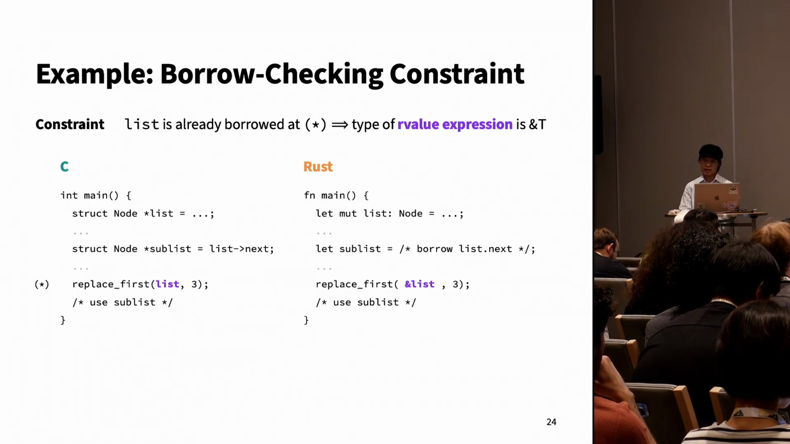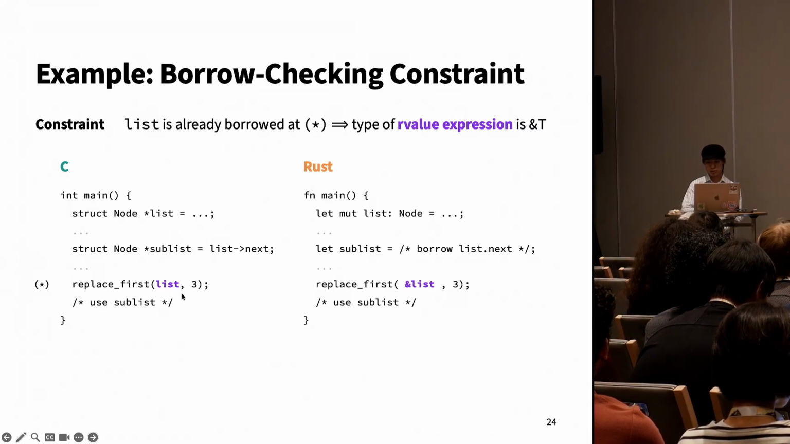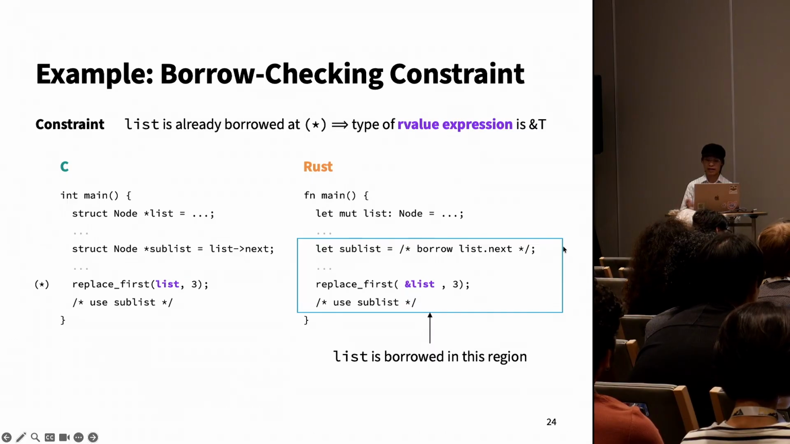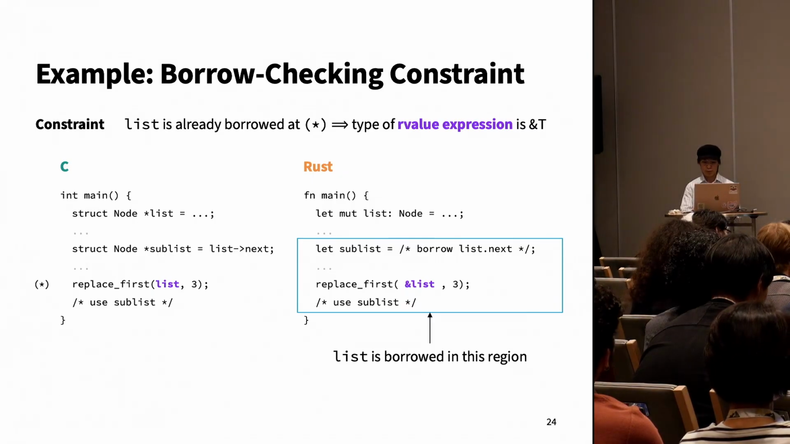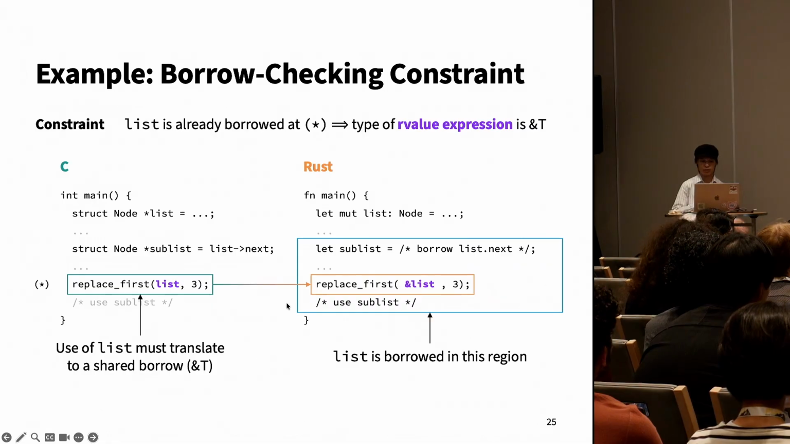A constraint that's generated by Refnator that falls out from these borrowing rules is that if list here is borrowed at this start point in the program, then the type of the purple R value expression inside this call is some kind of shared reference. In this particular Rust implementation, list is borrowed by sublist in the boxed region. Therefore, list is already borrowed at the start point, and this use of list must translate to some shared borrow.